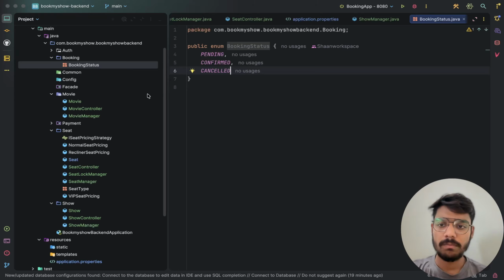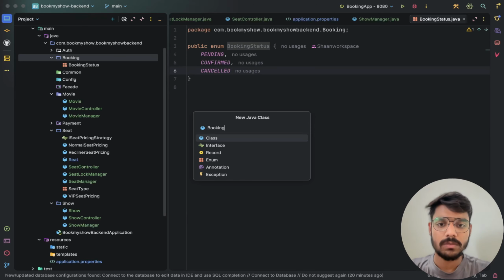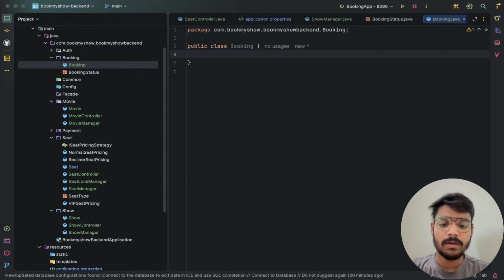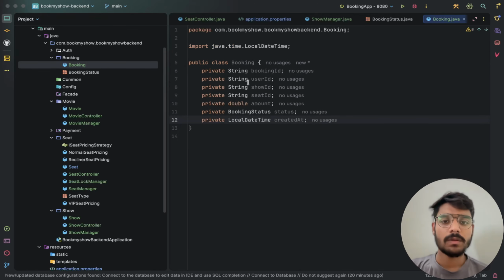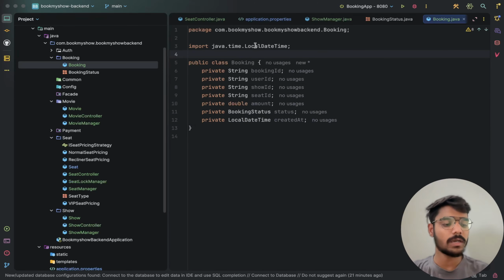Now creating a booking: that is a POJO class, Booking. In Booking, we will have private String bookingId, userId, showId, seatId, amount, then the booking status, which is the enum, and a LocalDateTime for the creation time.